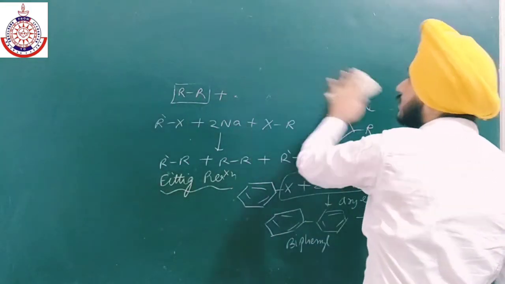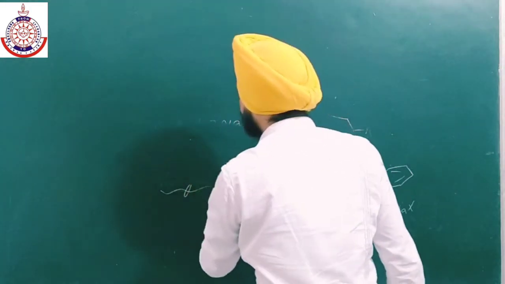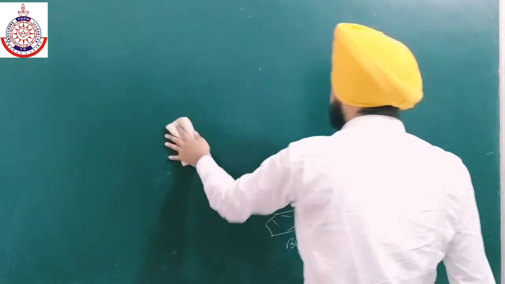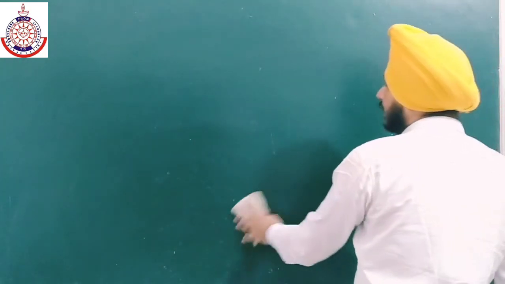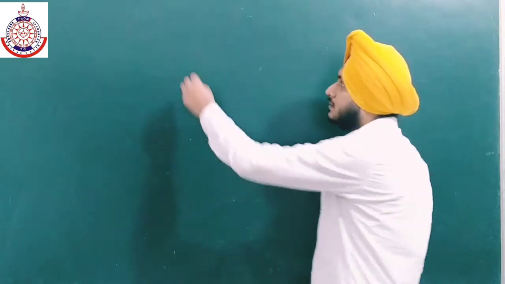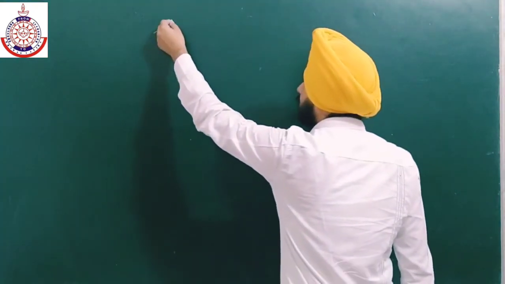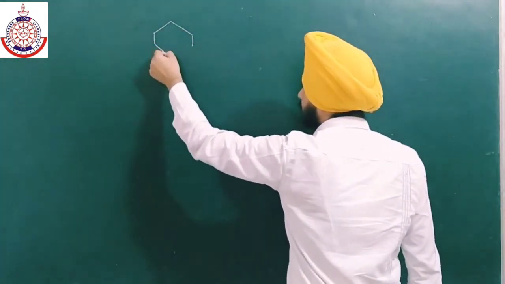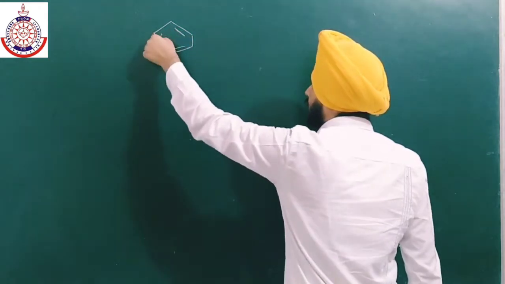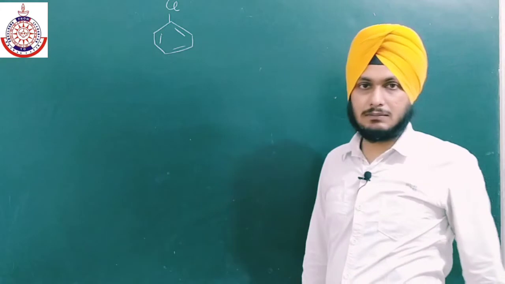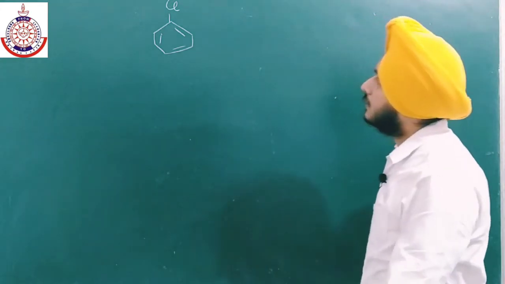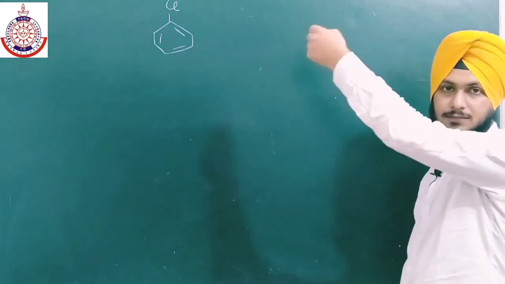In the case of the chemical properties of haloarenes, they are less reactive towards nucleophilic reactions. Why are they less reactive towards nucleophilic reactions? Let us discuss that first. In the case of aryl halides, there are many reasons why they are less reactive towards nucleophilic substitution.